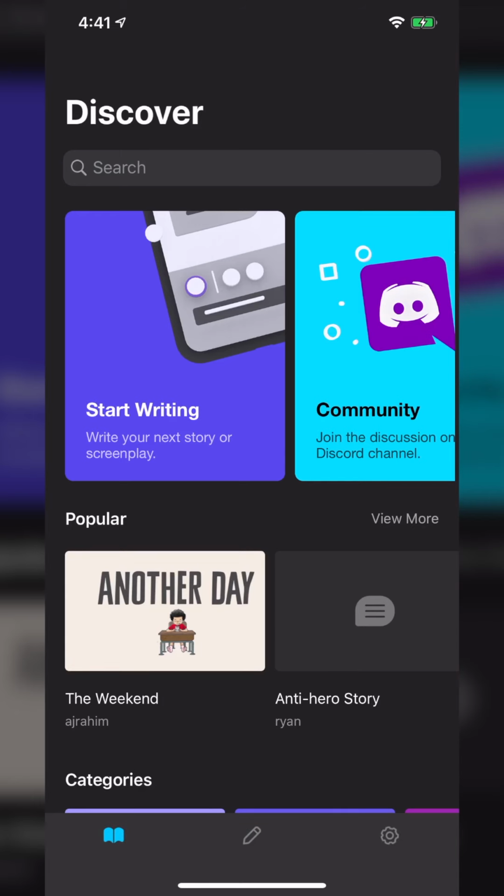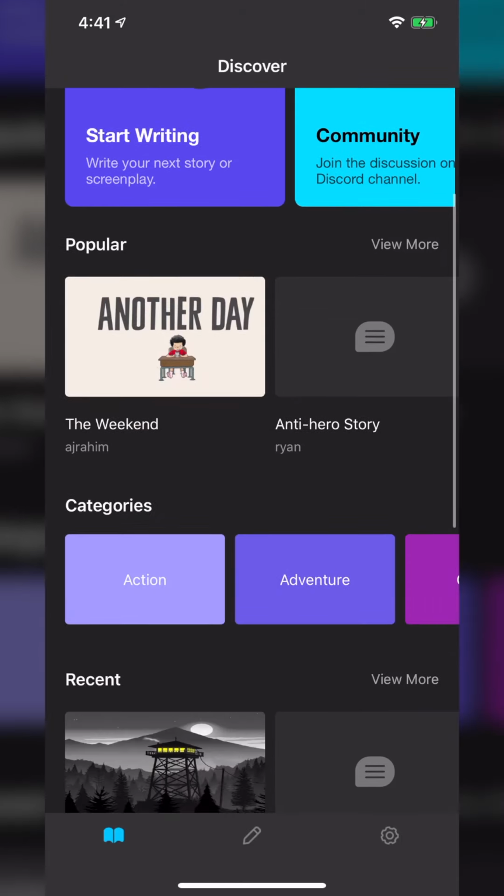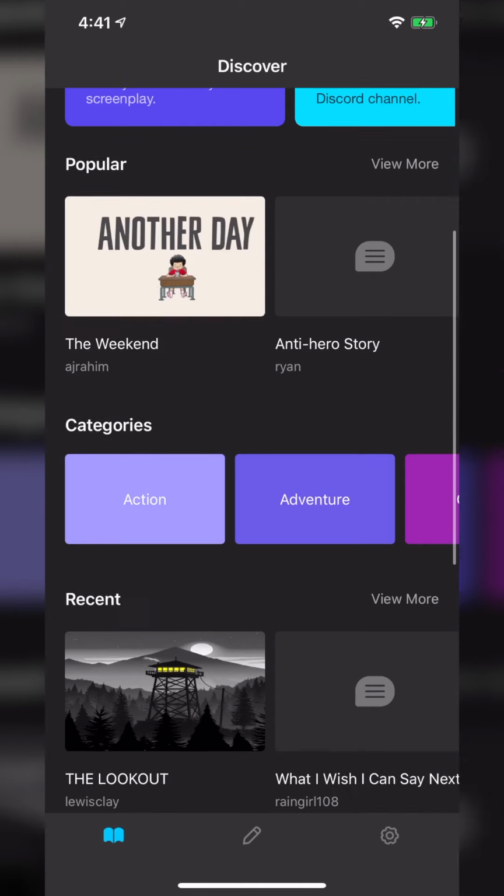This is relatively new because where this used to be just a basic writing app that you would only write things for yourself, they've now turned it into a cross-platform, almost like social platform where you can publish your stories, outlines, whatever you create on here so that others can comment on it and just read it for enjoyment or give you feedback. So on the Discover page, you can discover other people's written work.